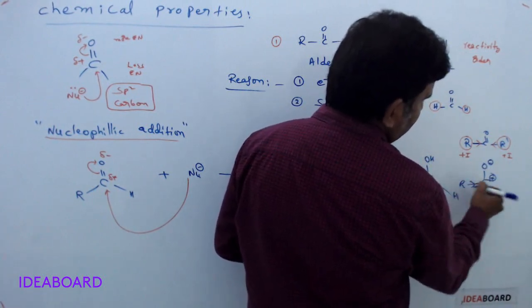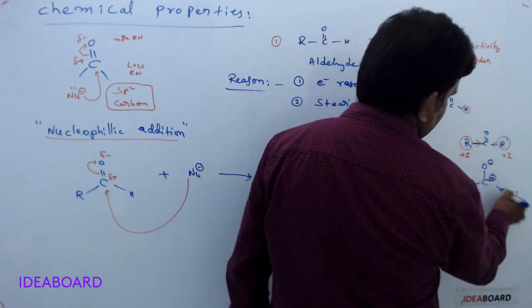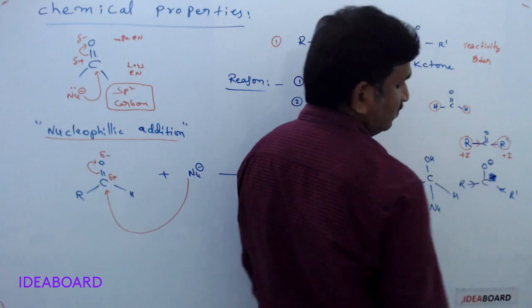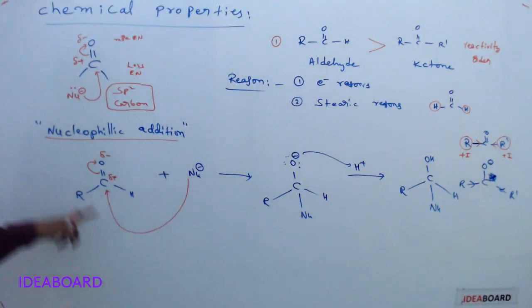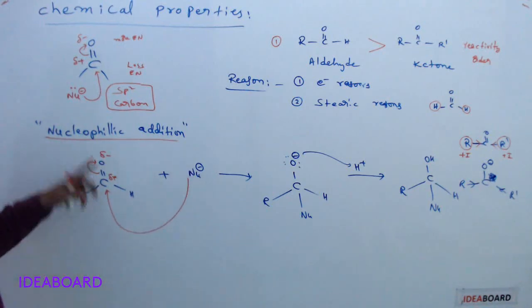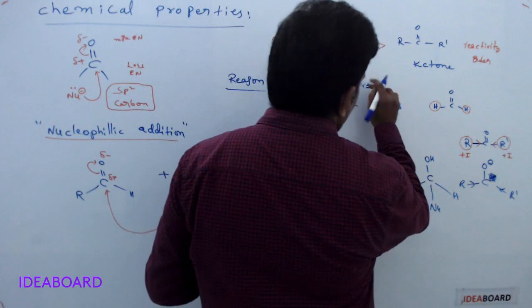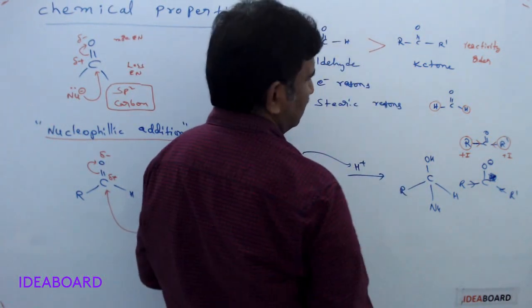But this alkyl group is giving electrons and the other alkyl group is also giving the electrons. So this carbon becomes neutral, no positive charge. When there is no positive charge, how will the nucleophile attack? So that is the first reason, electronic reasons.